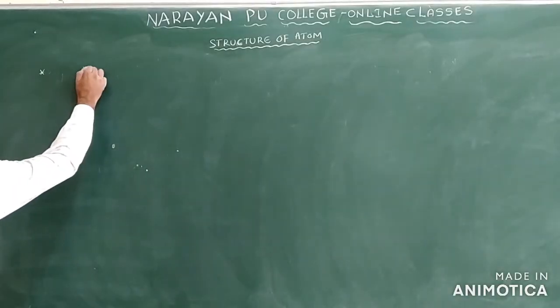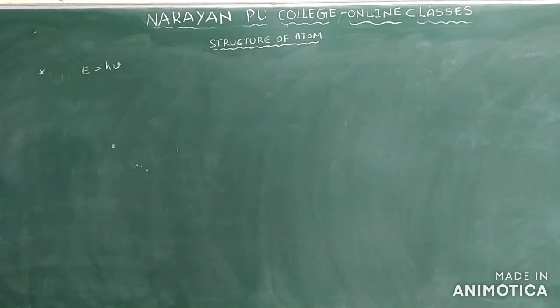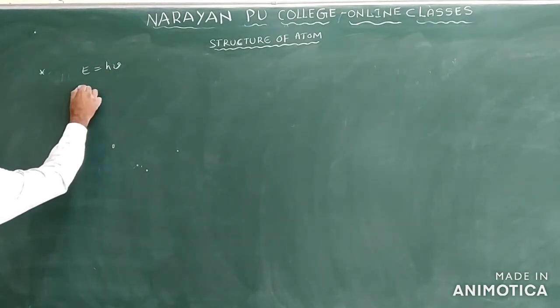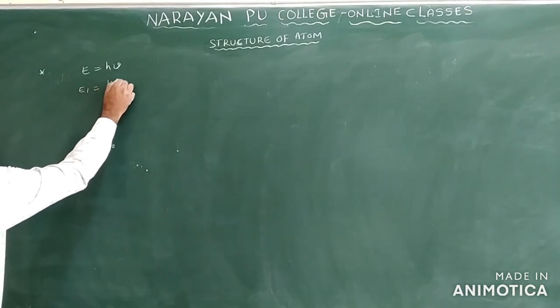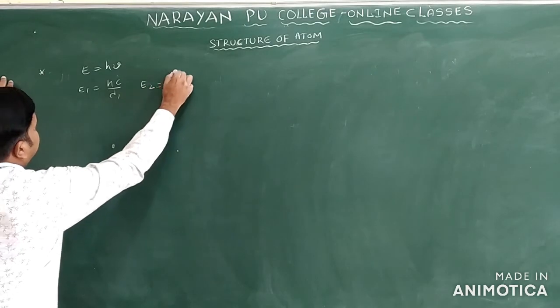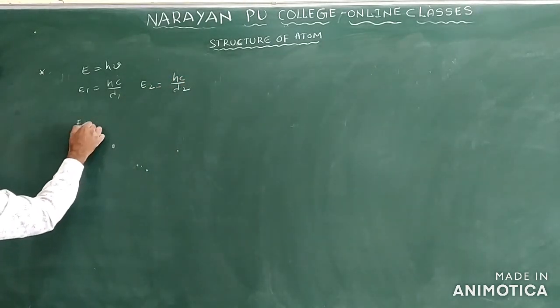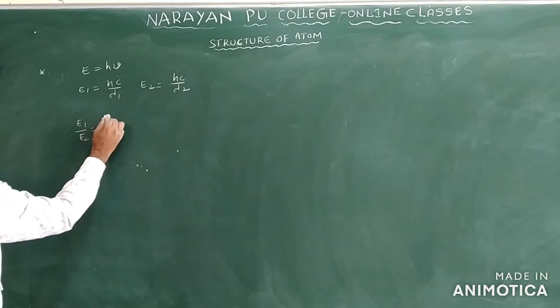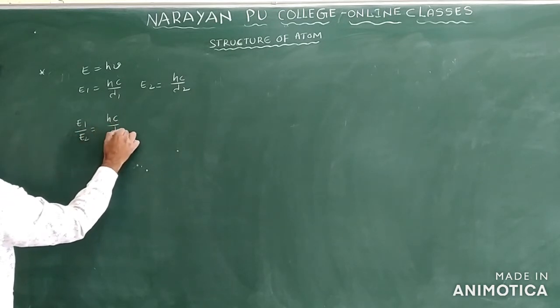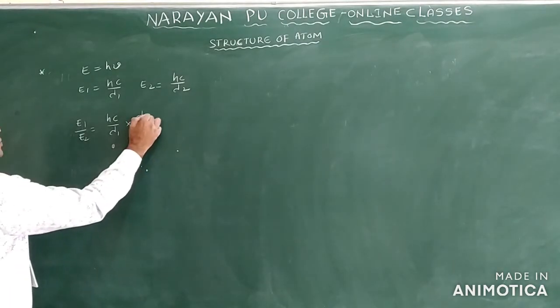Now I am writing this E is equal to h nu formula again. If two energies and two wavelengths are given, E1 is equal to hc by lambda 1, and E2 is equal to hc by lambda 2. If you want E1 by E2, it is hc by lambda 1 into lambda 2 by hc.